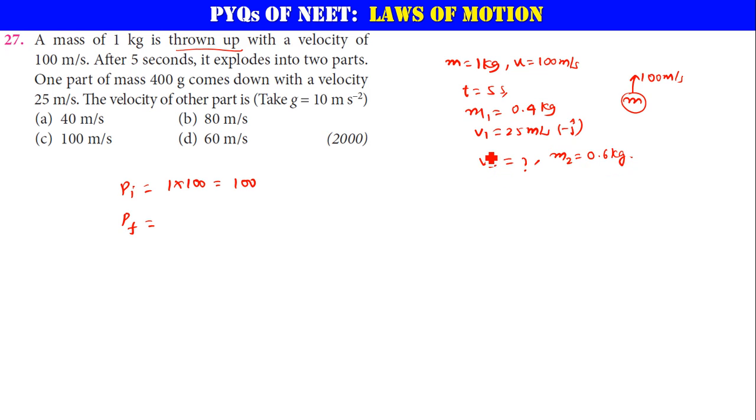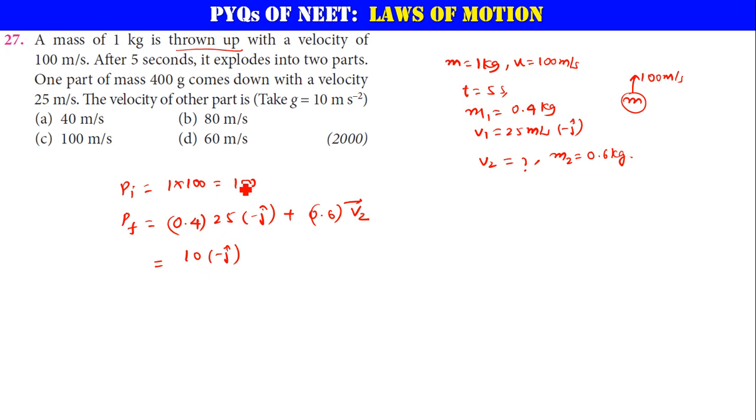Let us find the momentum of the system after the explosion. Here m1 is 0.4, its velocity is 25 and minus j cap. The other mass is 0.6 kg with velocity v2. Now 0.4 times 25 is 10, so it is 10 minus j cap.